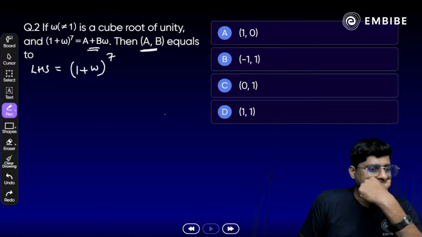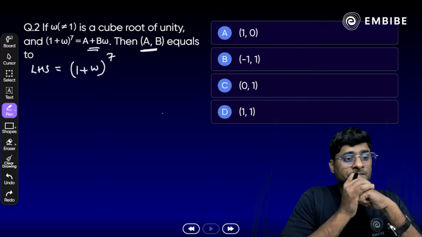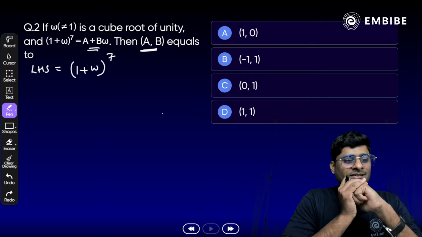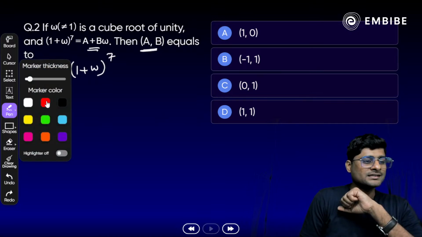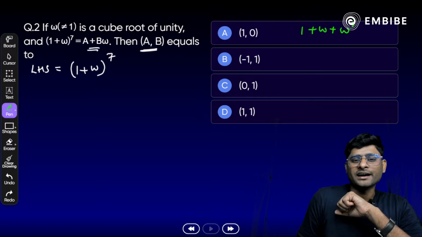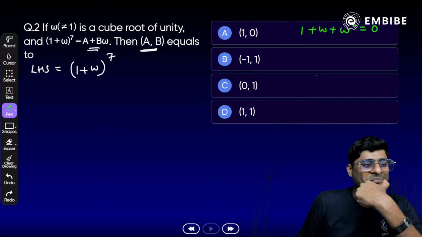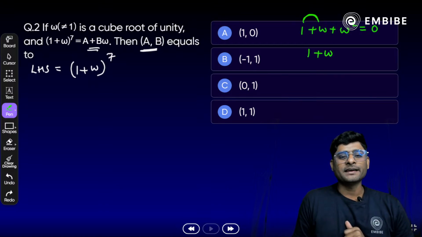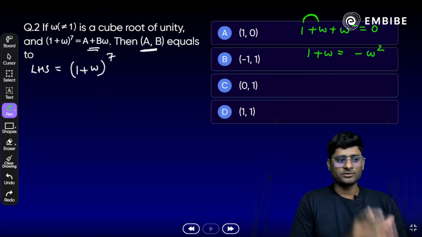Now, what is 1 plus omega? If omega is a cube root of unity, we know the relation: 1 plus omega plus omega square is always 0. So 1 plus omega is nothing but minus omega square. Just substitute.